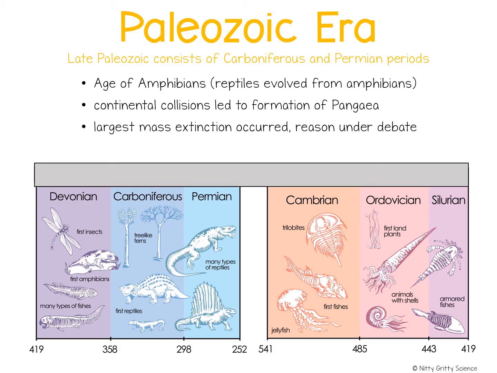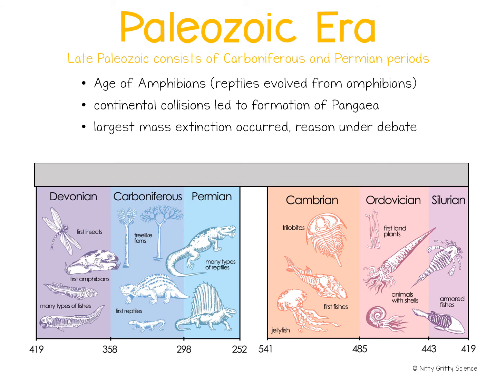In the time of the late Paleozoic, fish-like organisms spent part of their lives on land, and some of the earliest amphibians evolved, thereby giving this time the name of the Age of Amphibians. Now, geological evidence indicates that many continental collisions were occurring during this time, forming new mountain ranges, and Earth's continents had formed a supercontinent called Pangaea.